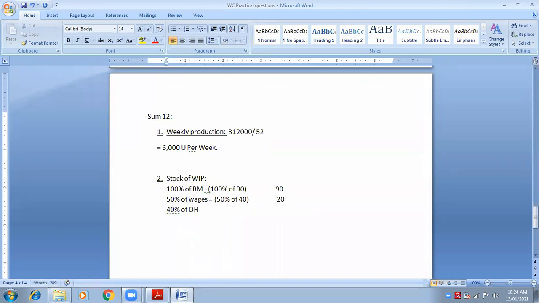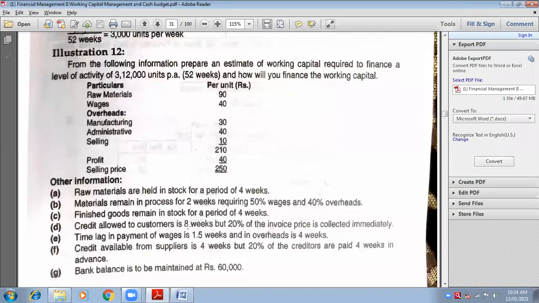Next is 40% of overheads. Overheads are divided into three parts: manufacturing, administrative, selling. We will not consider selling overheads. For working capital, selling overheads are not considered.